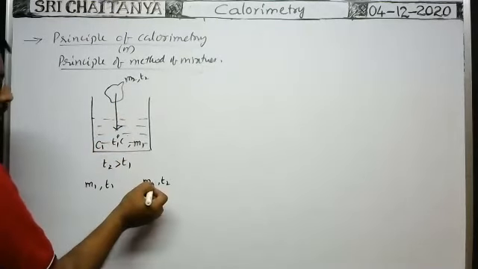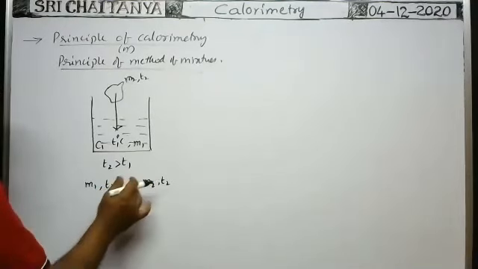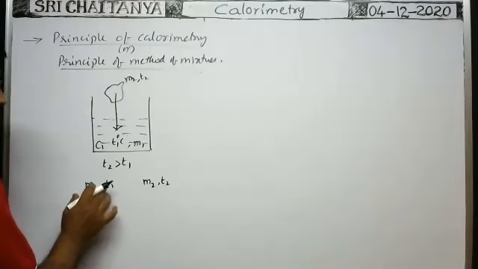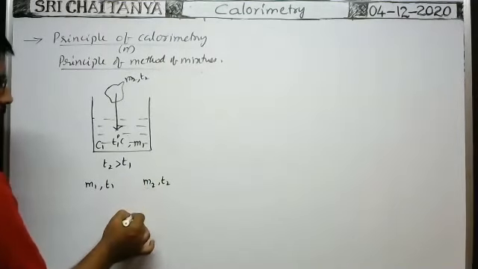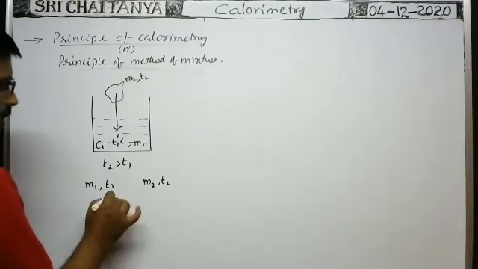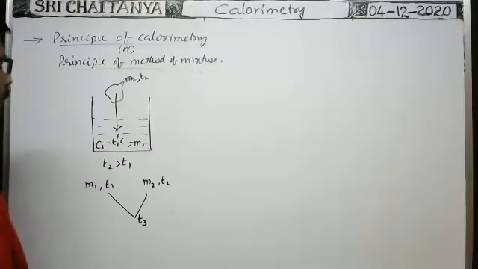So heat is transferred from the hot substance to the cold water, and the temperature of the liquid gradually rises, and as the hot substance loses heat energy, its temperature gradually falls, until the temperatures of these two substances reach a common temperature T3 degree centigrade.